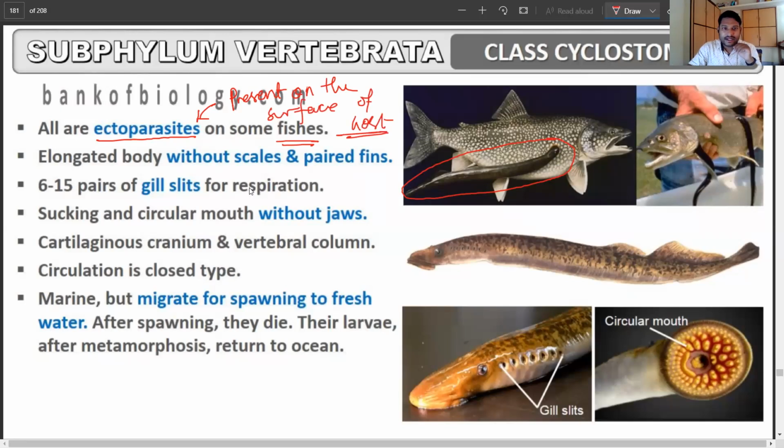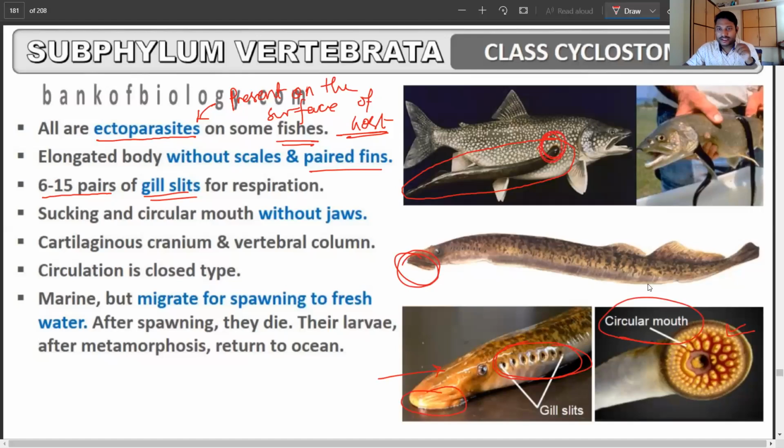And here they are elongated, without scales and paired fins. They have 6 to 15 pairs of gill slits, present for respiration. If you can see down here, this area I'm talking about, there are gill slits, and there is a circular mouth. As you can see up here, even here you can see, these are essential to actually attach, as you can see on this part.